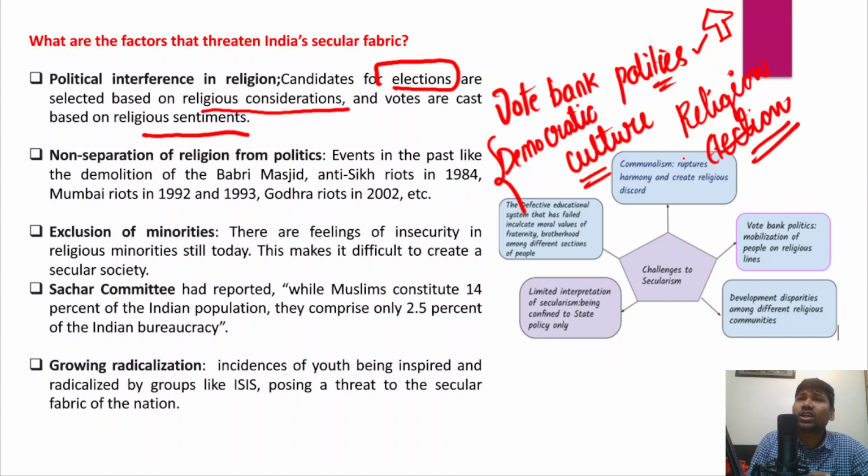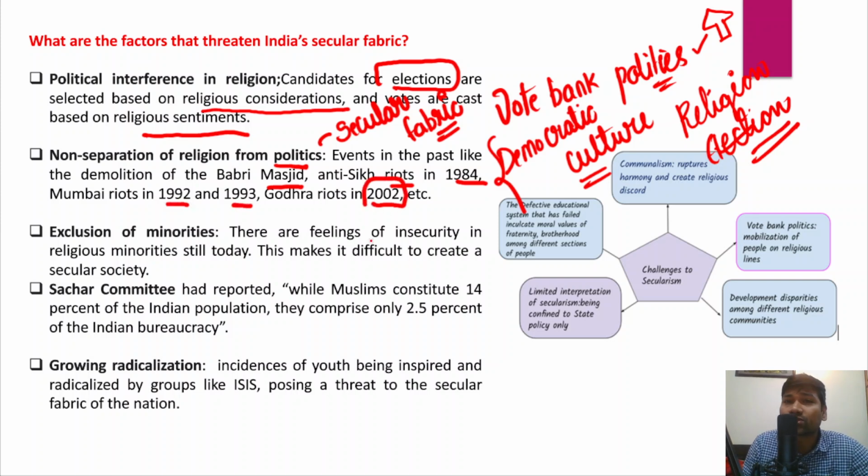And secondly, there is a non-separation of religion from politics. This is also another criticism, and that could potentially threaten the secular fabric of the Indian constitution, right? For example, there are events that took place in the past as well. For example, demolition of Babri Masjid, anti-Sikh riots that took place in 1984, Mumbai riots in 1992, 1993, and even Godhra riots of 2002.